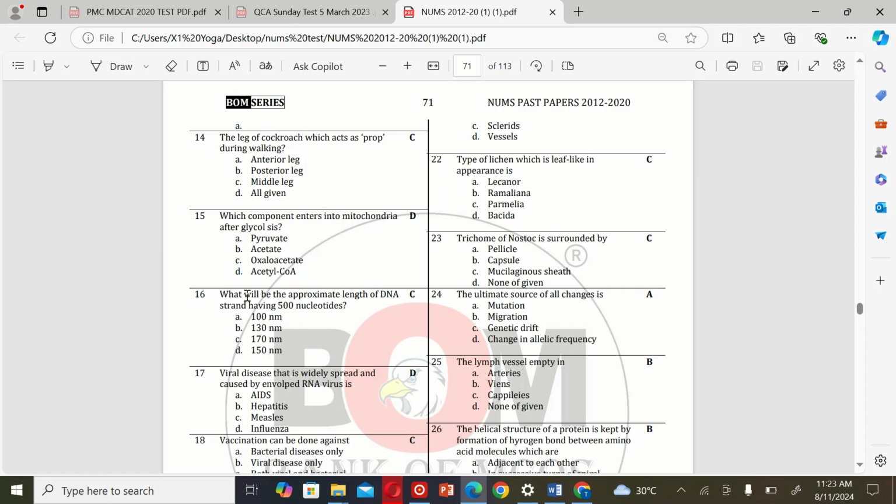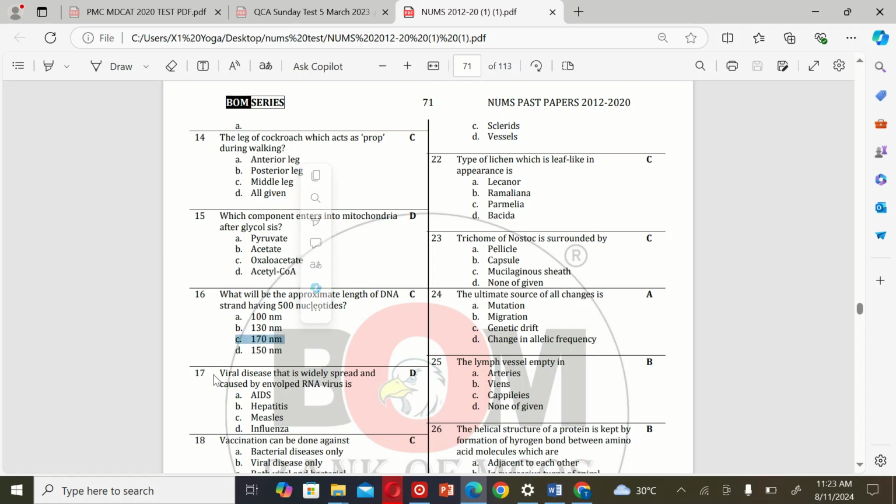The next MCQ is: what will be the approximate length of a DNA strand having 500 nucleotides? A. 100 nm, B. 130 nanometer, C. 170 nanometer, and D. 150 nanometer. So the correct option is C.